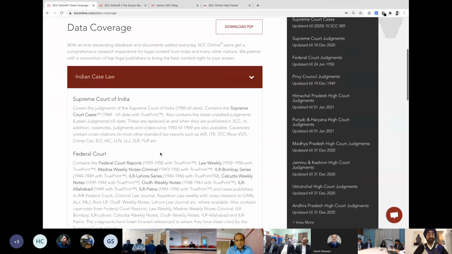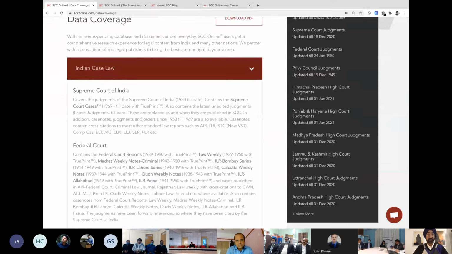Now, first thing first, it has all your Supreme Court of India judgments. So from the inception, 1950 till date, all these are available with True Prints. True Prints, we will be using this terminology quite often, and you'll be hearing this term in this data coverage as well.